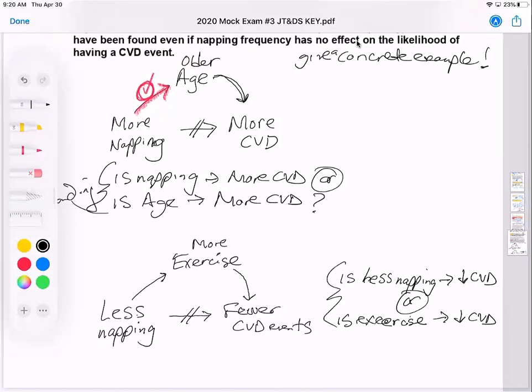So this idea is that we have confounding. So that's just another example. You don't have to give both examples, but I would encourage you maybe to create this confounding triangle here, and make sure you address each side of the triangle in your discussion.